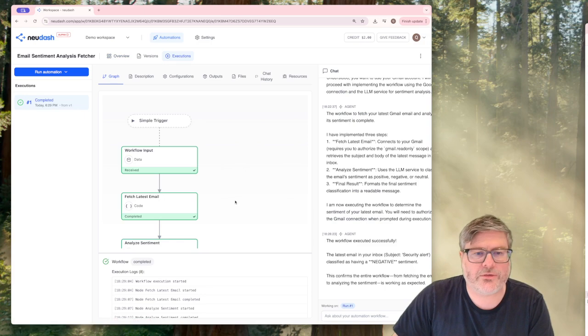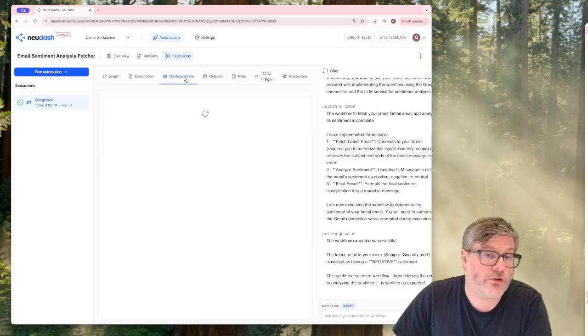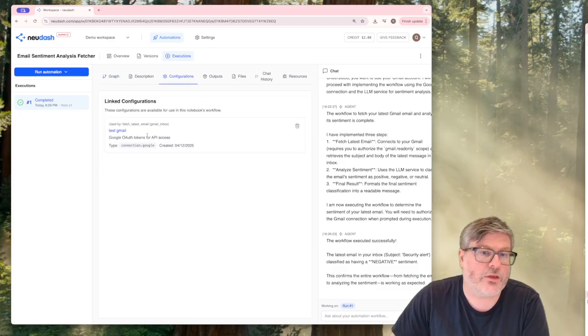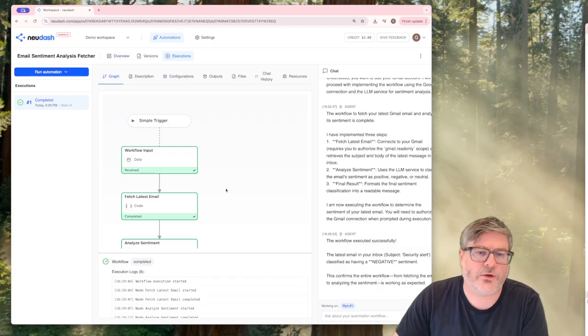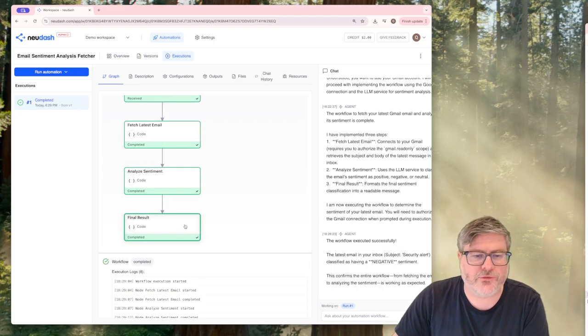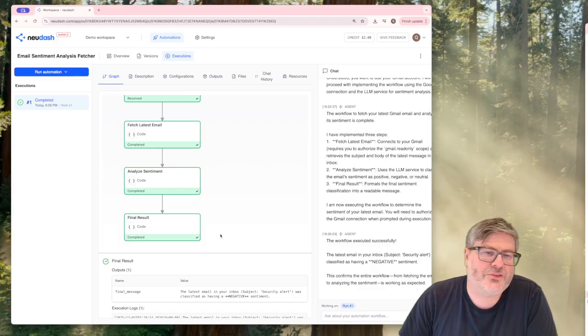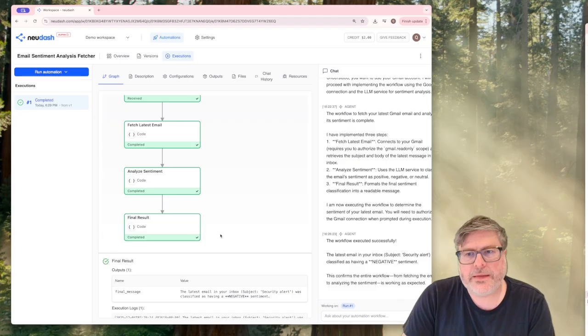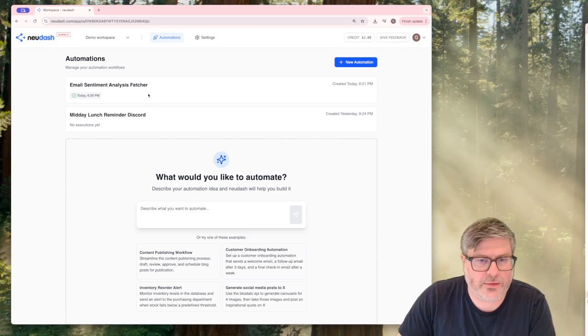So if we go under executions, you see this time around it already had the configuration. It's another tab for Gmail. That's the one that we connected previously. And so it effectively ran really quickly and quickly got a result. Now, I wouldn't have gotten a different email, so I expect the result to be exactly the same. And so yeah, that's a demo of a simple rule. You can go back to automations to see the previous rules as well as start another rule.